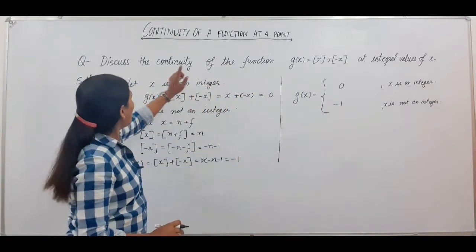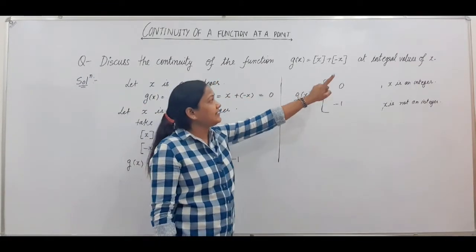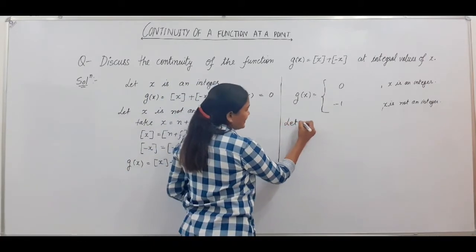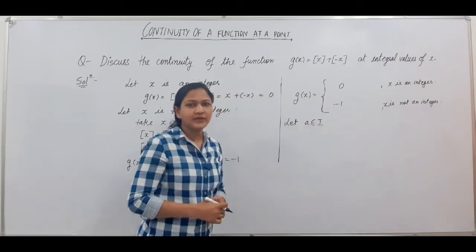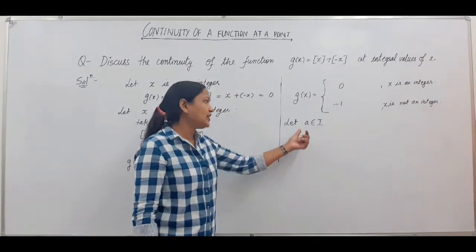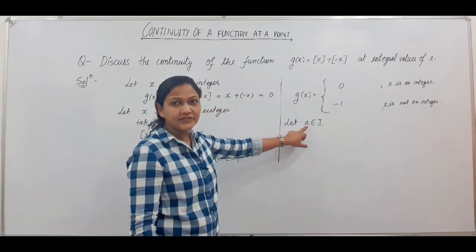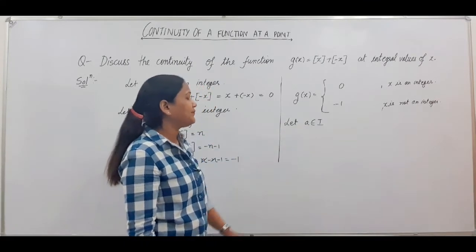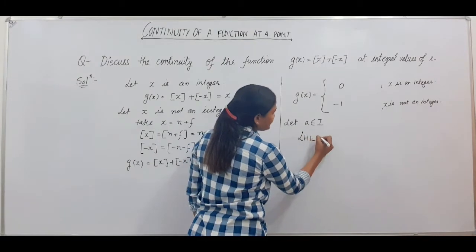Now we have to check the continuity of this function at integral values of x. So let us take an integer, a is an arbitrary integer. So we are going to check the continuity at x equals a, and to check the continuity at x equals a, we have to first find out the left hand limit.